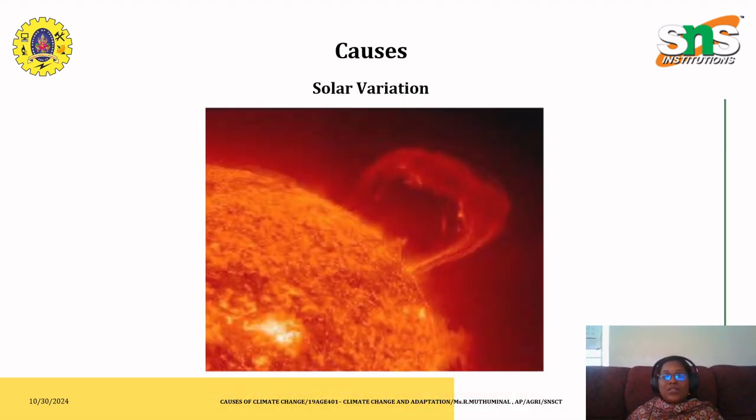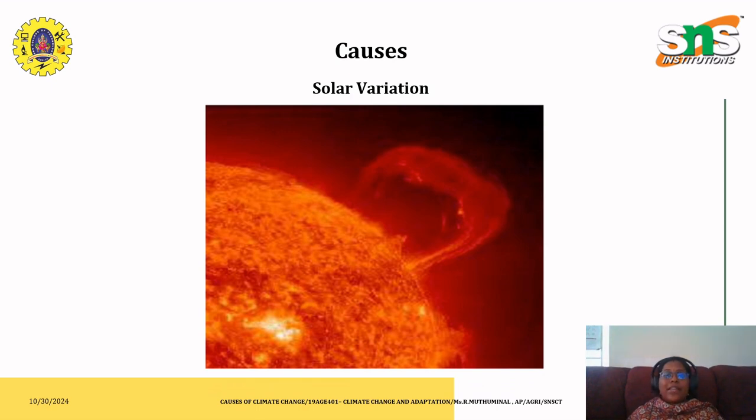The next one is solar variation. Solar variation is nothing but the damage caused by the UV radiations generated from sunlight. If the ozone layer is not capable of absorbing those UV rays, obviously it will cause a serious disaster. This is what happens when there is a change in the intensity of solar radiation reaching the surface, which is felt as a heat wave and causes serious health effects.